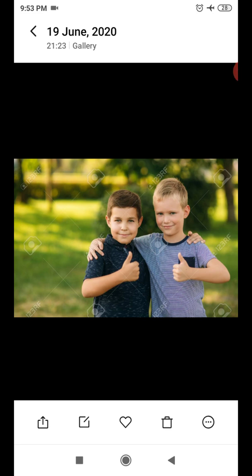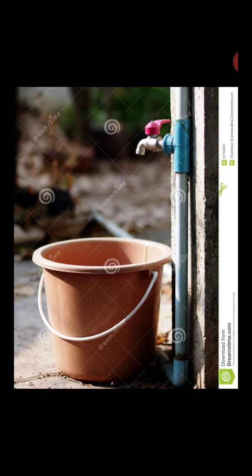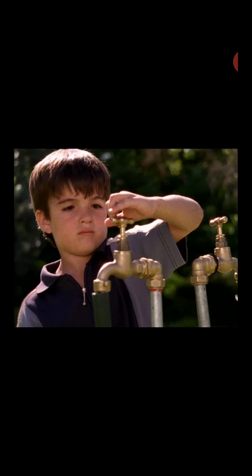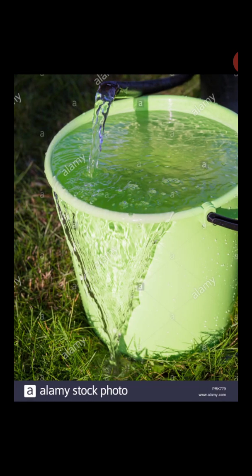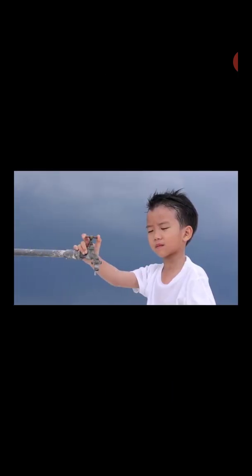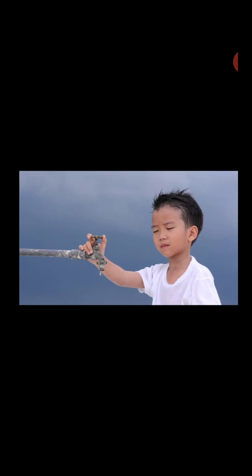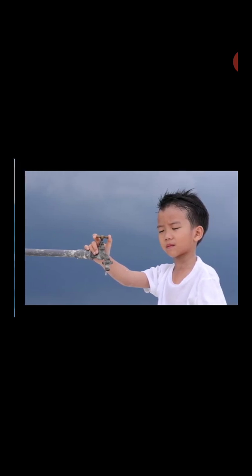Once there were 2 boys. One was very naughty and the other one was very good. One day they were playing. They saw a tap and there was a bucket under the tap. The naughty boy opened the tap and the bucket got full of water. The water started flowing out of the bucket. The good boy came and he closed the tap and stopped the water from flowing.